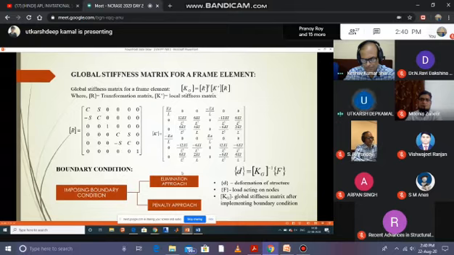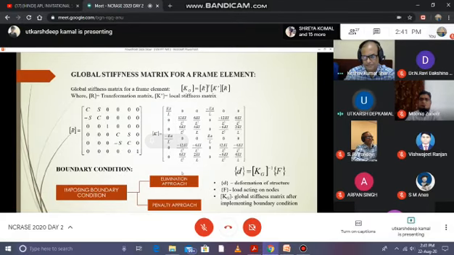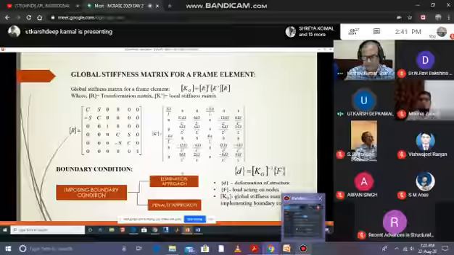After that, imposing of boundary condition. Boundary condition is imposed in two ways: elimination approach or penalty approach. In the elimination approach, in the stiffness matrix, we replace the row or column by some values, and then we get the deformation.